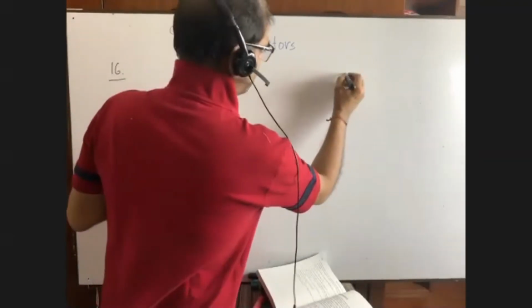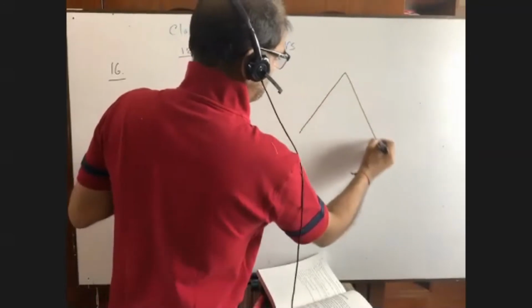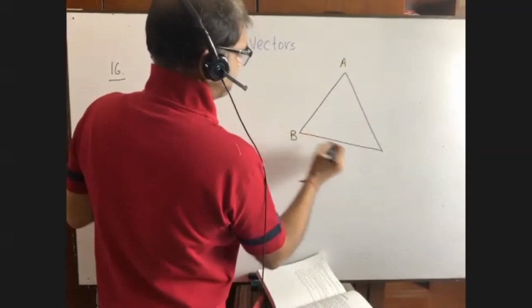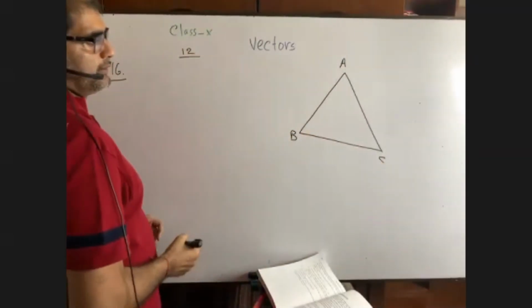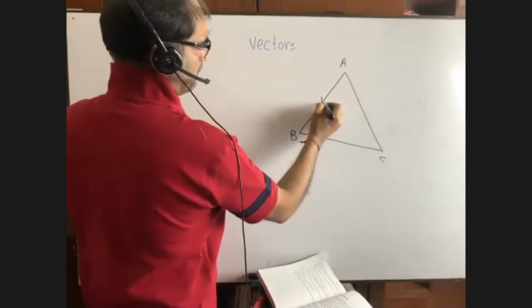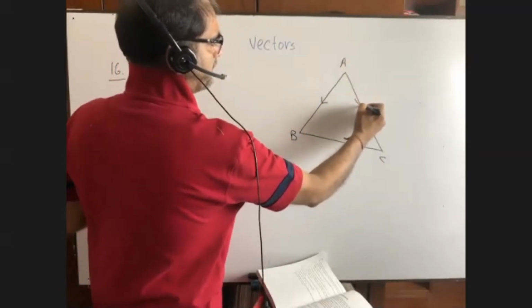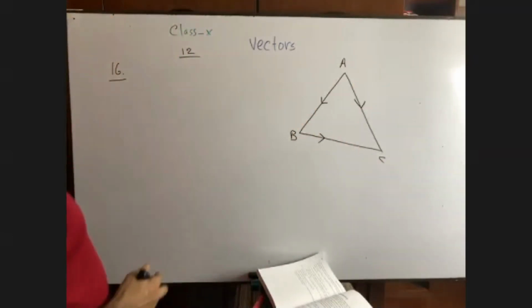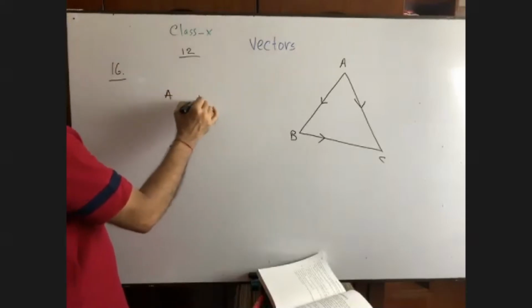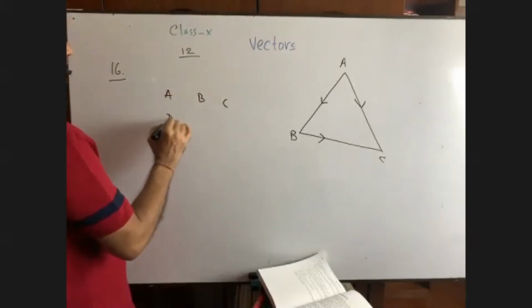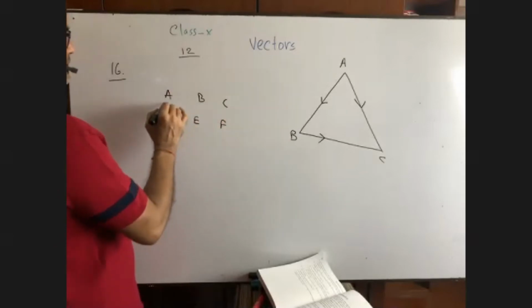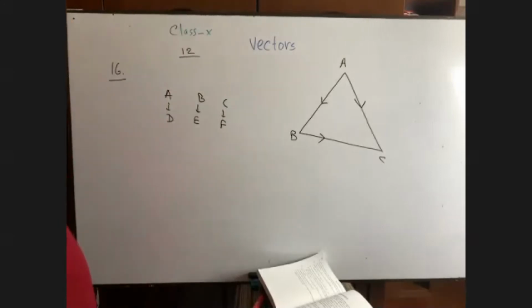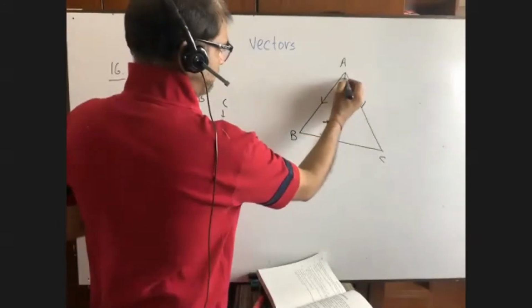Suppose it is a triangle ABC. Okay, from A, initial point from A to B, A to C, and here B to C. What are the medians here? Suppose it is ABC, and D, E, F are the midpoints. That means AD is the median, BE is the median, CF is the median. That is A to D. So it is midpoint A to D.